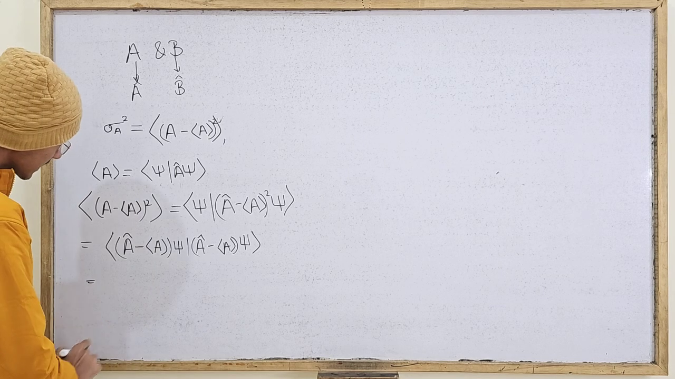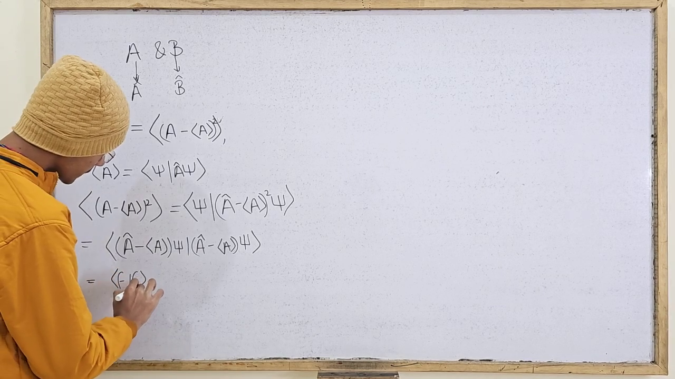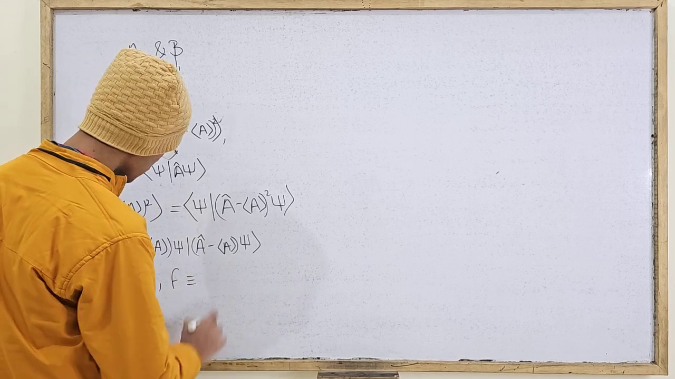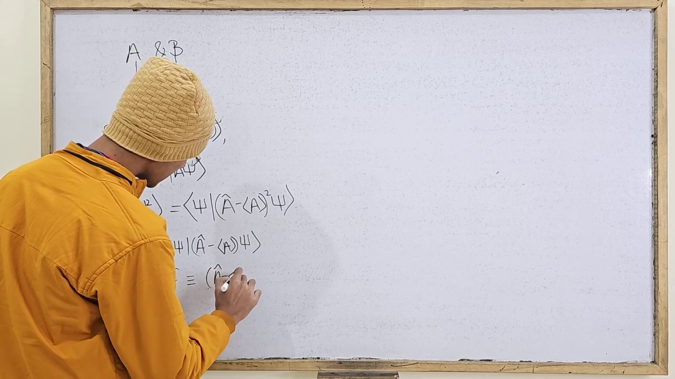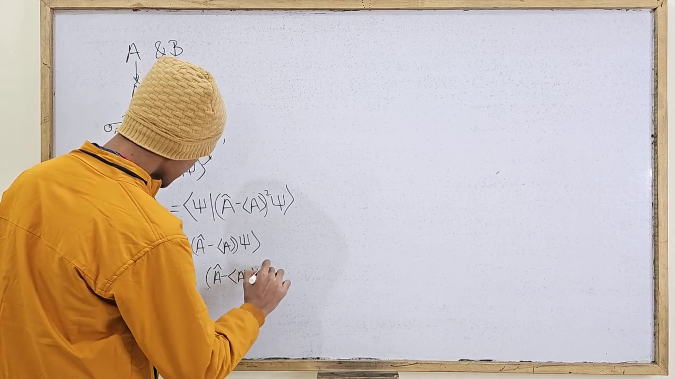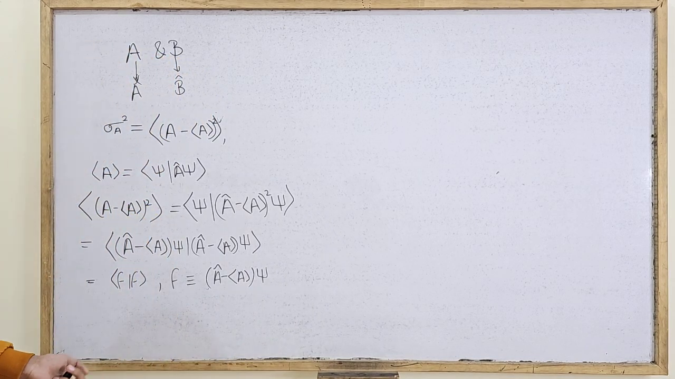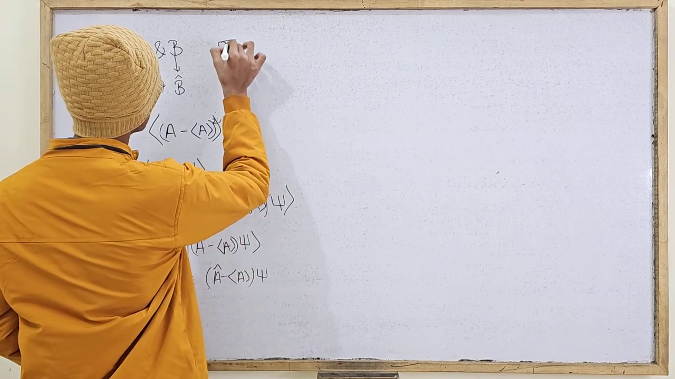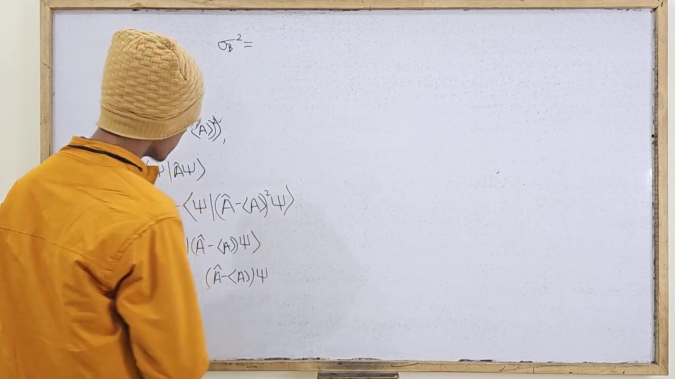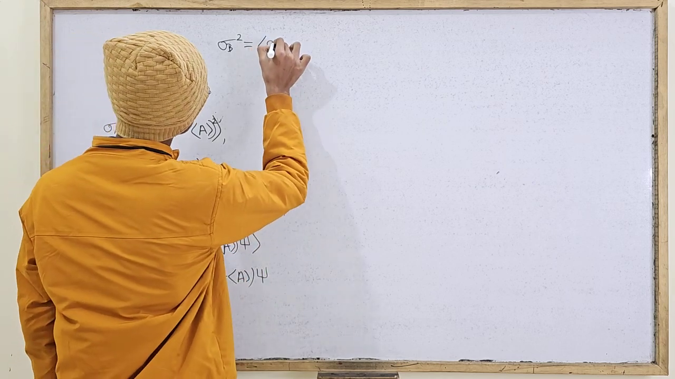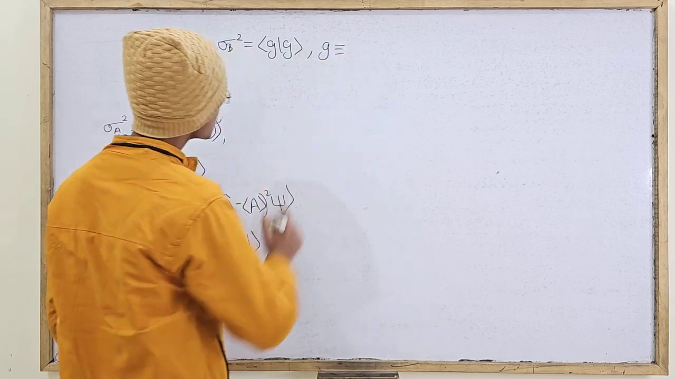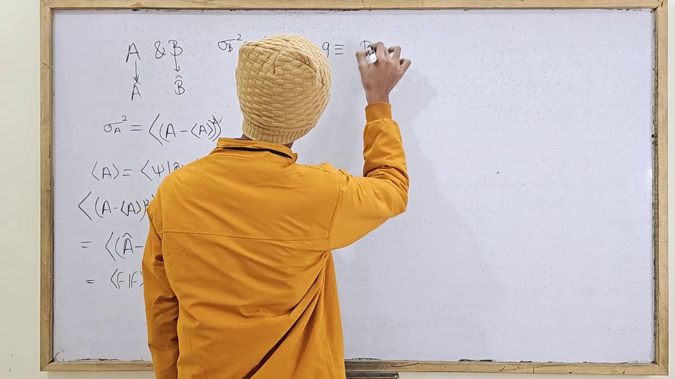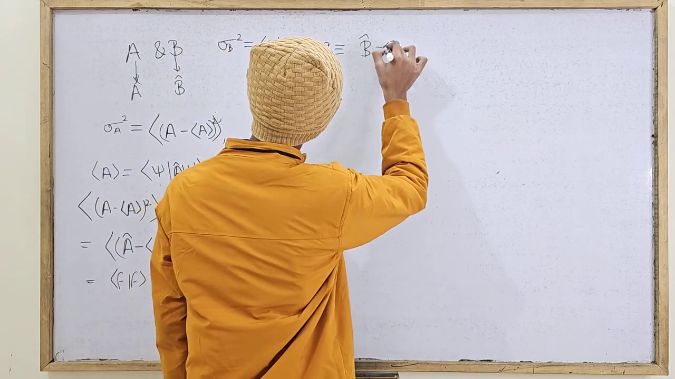Now I have written this as the inner product of a function f with itself, where the function f is defined to be A caret minus mean A on psi. So this is how I defined it to be. Now similarly, for observable B, what can we do? We can similarly write for observable B that the standard deviation squared should be the inner product of some function g with itself. And what is this g? Well, this g is defined to be B caret minus mean B on psi.